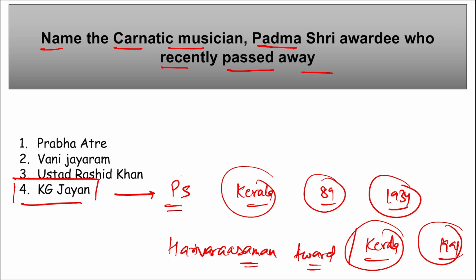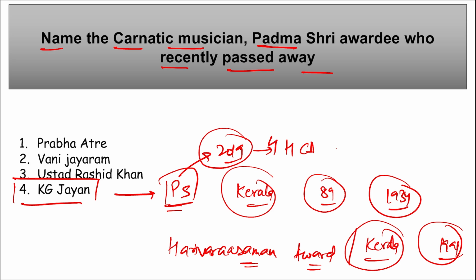He was honored with Padma Shri in the year 2019. This is Padma Shri. This is the highest civilian award. That is, sorry, this is the fourth highest civilian award. Correct. It was awarded to KG Jayan in 2019, and it was given in which field? In the field of arts. He was awarded this Padma Shri.